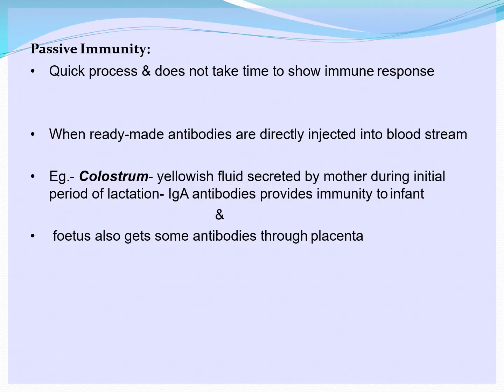Now, this is a quick process because it is already ready made. Colostrum is one yellowish fluid secreted by the mother during the initial period of lactation. That is when the mother feeds the child. Breastfeeding is there. That yellowish fluid which comes in the beginning is called colostrum, and that has a lot of antibodies, IgA antibodies, and that is very important, doctors say, for a child, because it provides immunity to the infant.